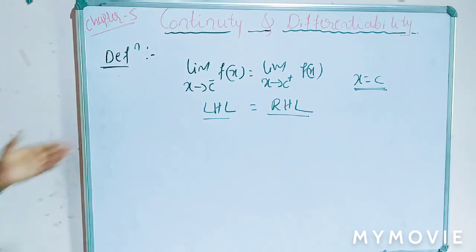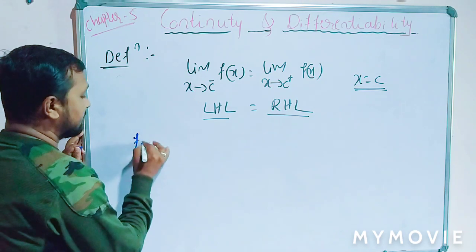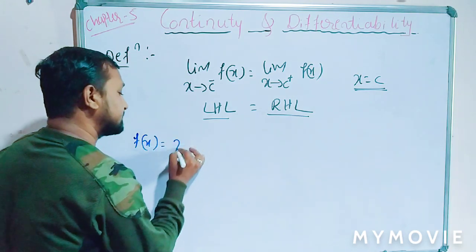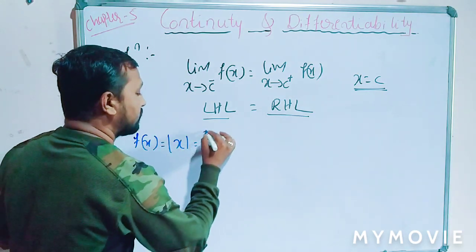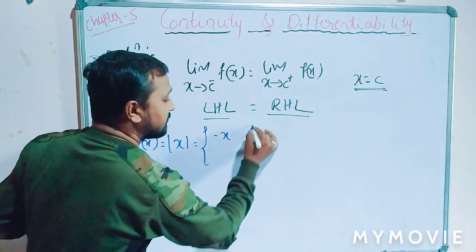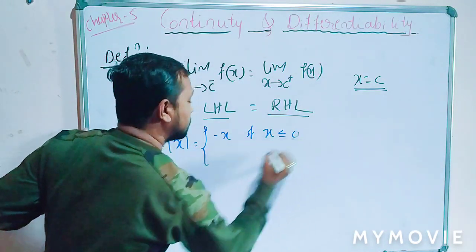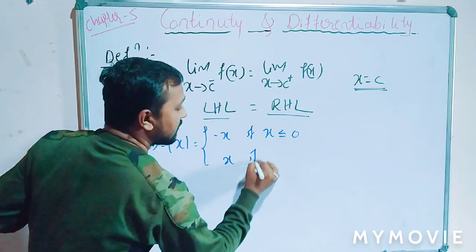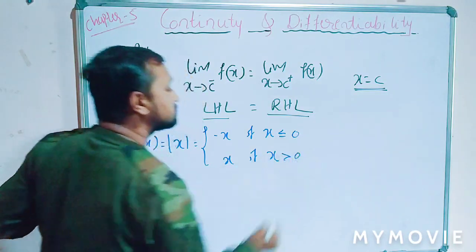So let us take an example of this function, f of x equal to mod x, already we solved this example. Mod x is nothing but negative x if x is less than or equal to 0, and positive x if x is greater than or equal to 0.